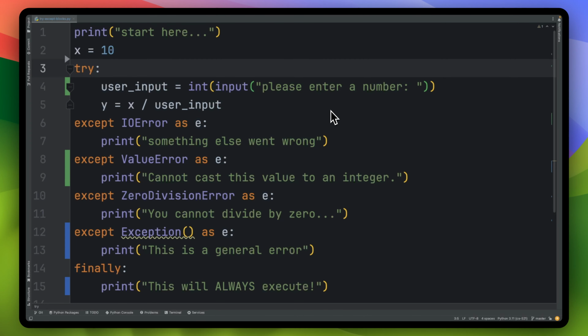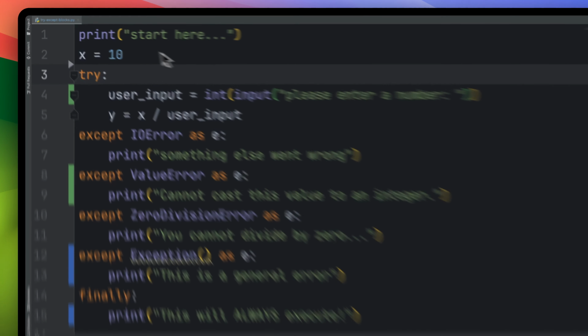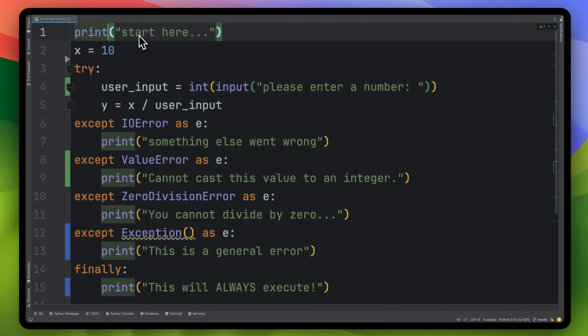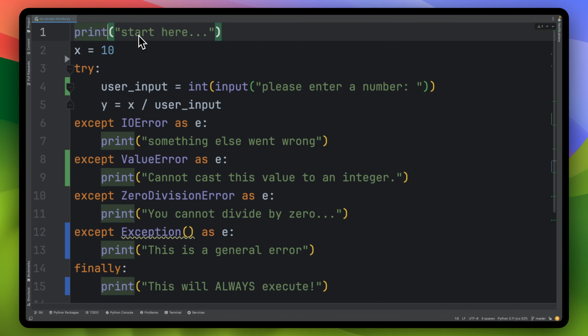Here I'm going to continue talking about the try except blocks. Now, I've talked about try except blocks in the context of opening up files and dealing with file input and file output, but here I want to talk more about them in detail. So let's get started. Here I have a print statement just to show that start here is going to be printed whenever we run this.